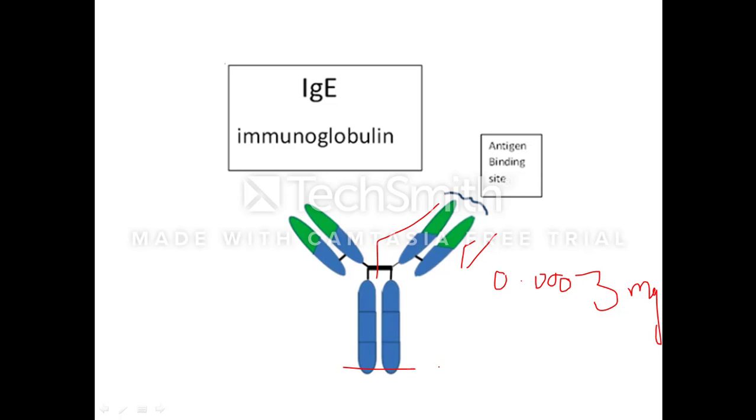It binds to these cells by tissue binding sites, leaving antigen binding sites free to bind to the antigen to which a human can develop the allergy, such as drugs, pollen, certain foods also. It plays a major role in development of allergic reaction. So IgE is involved in the allergic reaction or the hypersensitive reaction. So that is regarding IgE antibody.